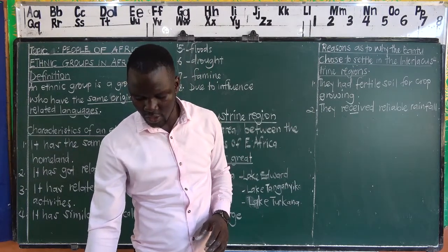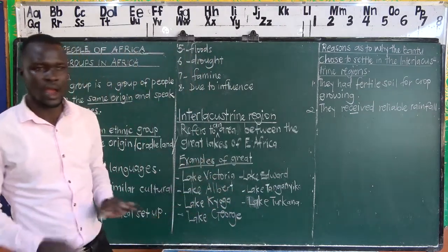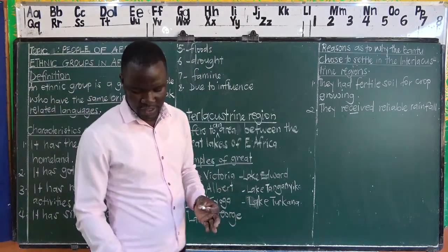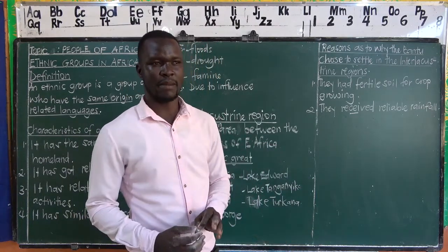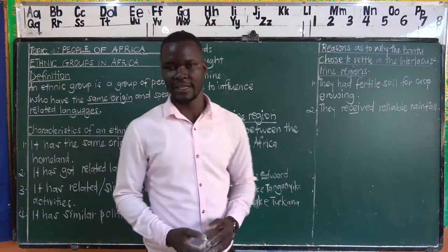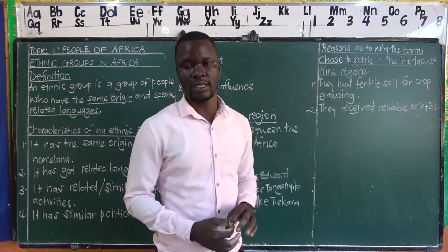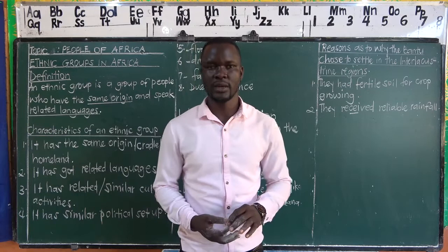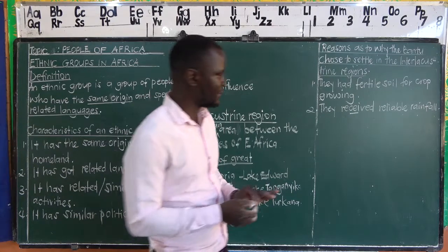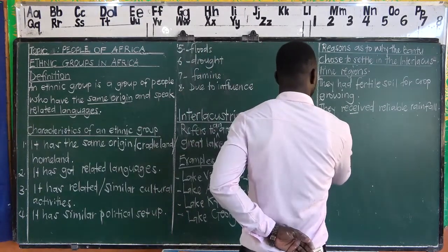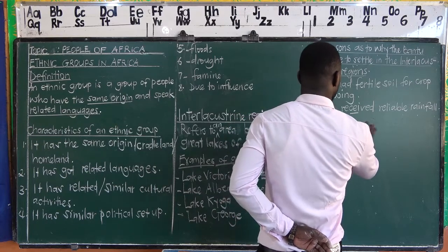And then, after looking at the reasons why they chose to settle in the Interlacustrine region, we are also going to look at the effects of the migration of the Bantu, which we are going to have in two parts. We are going to have those which were good, which we call positive effects in social studies, and those that were bad, which we shall automatically call negative effects. So we are going to have the effects of the Bantu migration into East Africa.